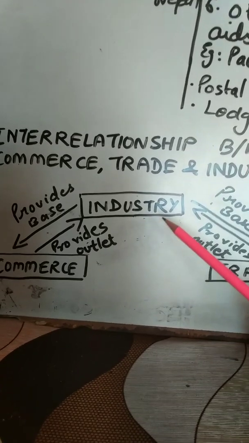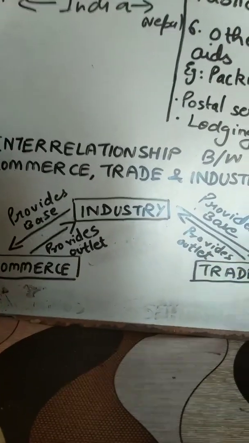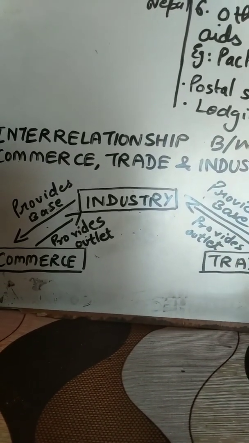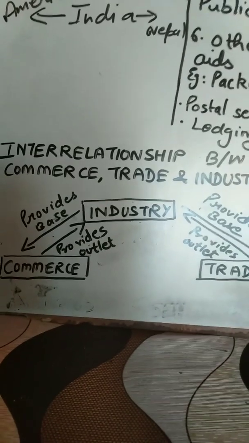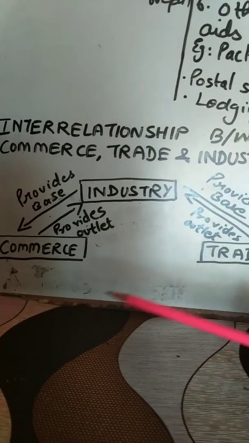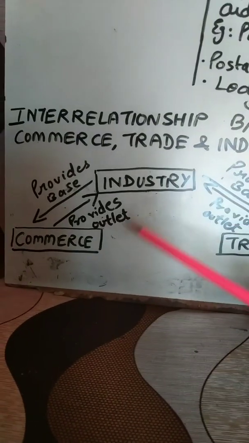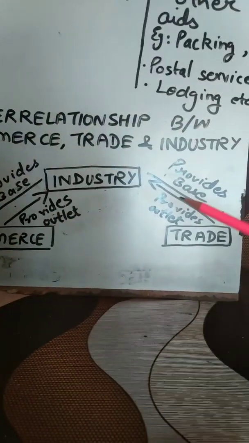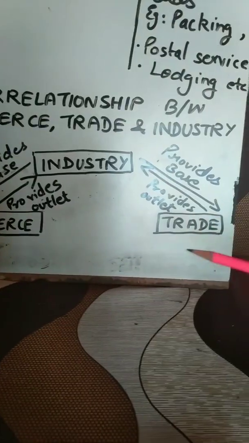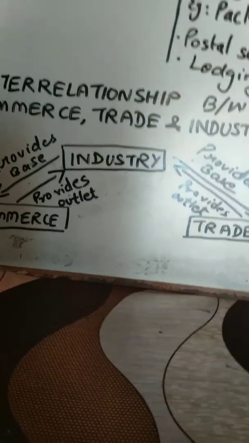Suppose industry has produced a good, but there is no commerce and there is no trade, then who will take that particular product to the consumers? And suppose commerce and trade are there in existence, but there is no industry which is producing the goods, then what will commerce and trade do? So they are all dependent on each other. So industry provides base to commerce, provides base to trade, and commerce provides outlets or distribution to industry, and in the same way, trade also provides outlet or distribution to industry.